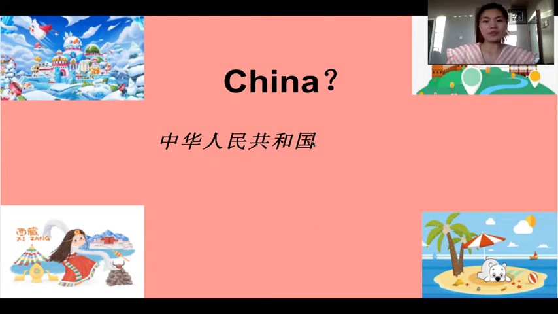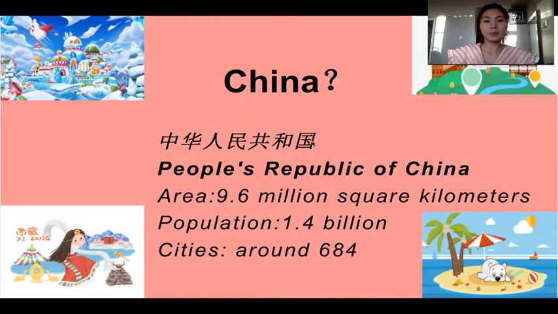The full name or the official name of China is, yes, 中国 is the abbreviation. So the full name is 中华人民共和国, yes, People's Republic of China. The area is 9.6 million square kilometers, so it's really big. And the population, everybody knows this one because China has a very big population that is 1.4 billion. This is the newly updated information. And finally, you have the cities.